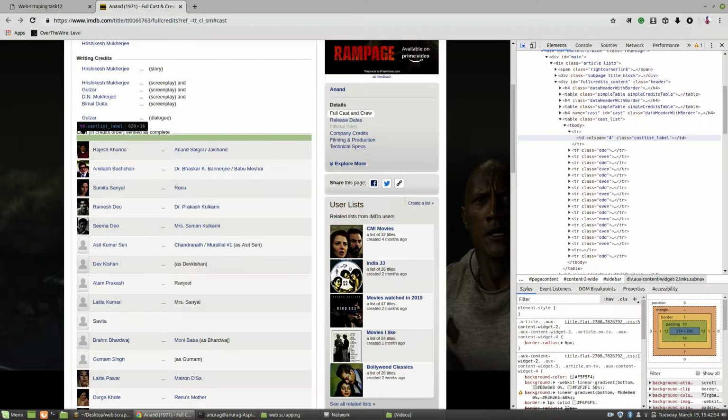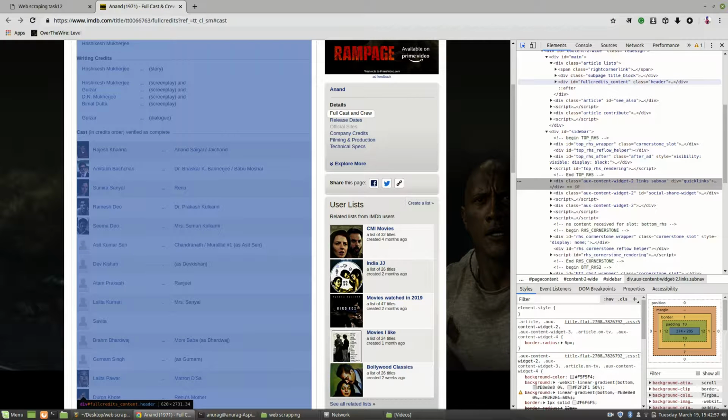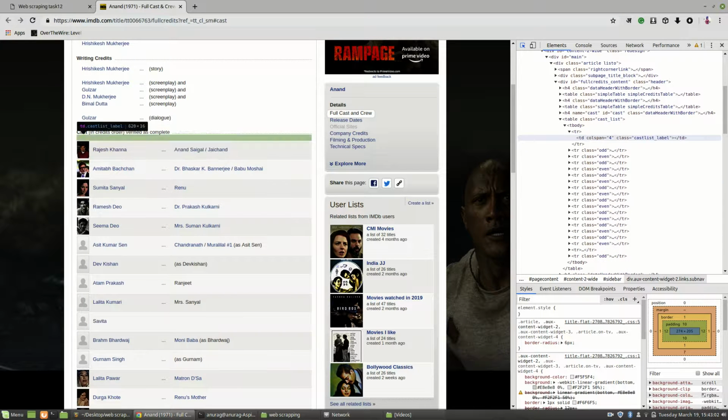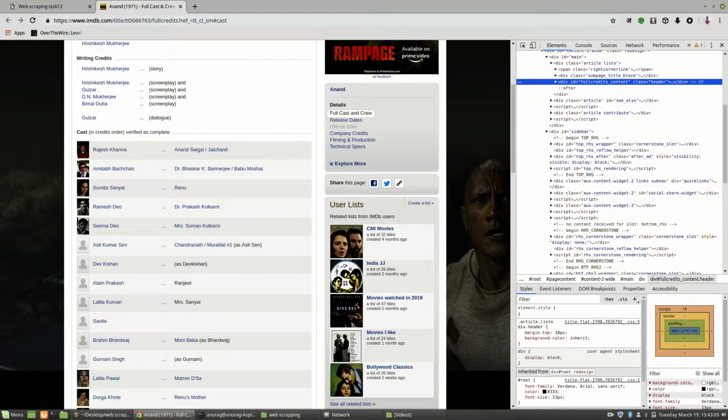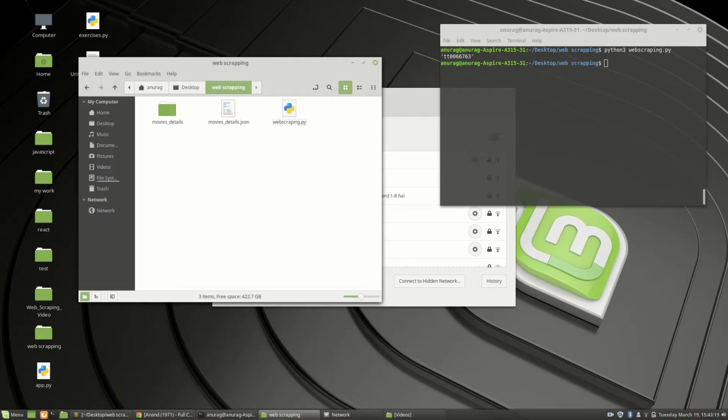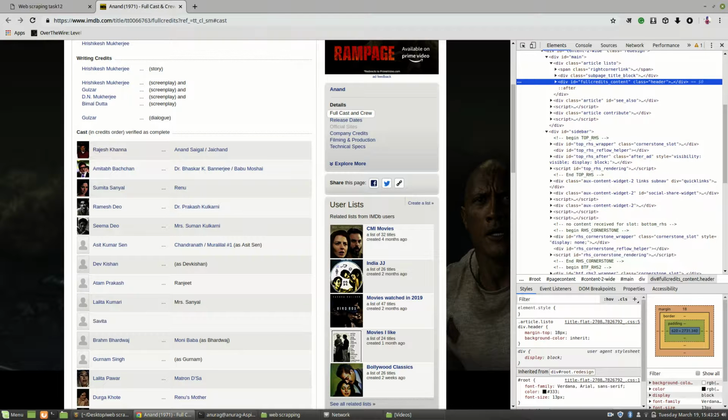If we come here, I can see that, no, I don't think so. Wait. My laptop is getting hanged. Never mind, but to scrape, I have to find the main div here.